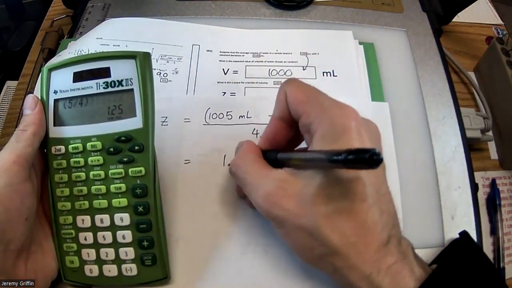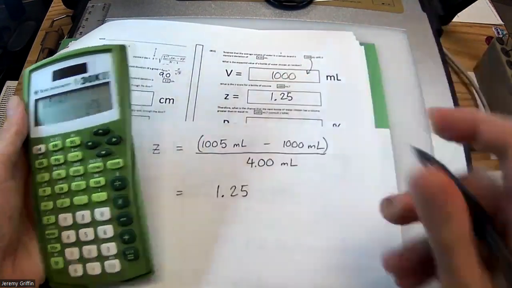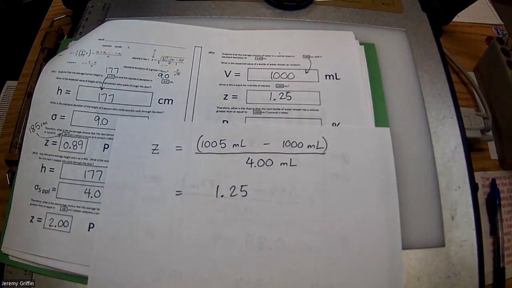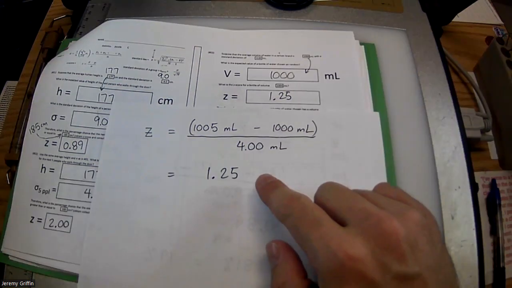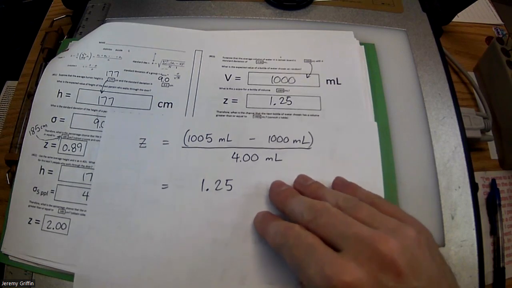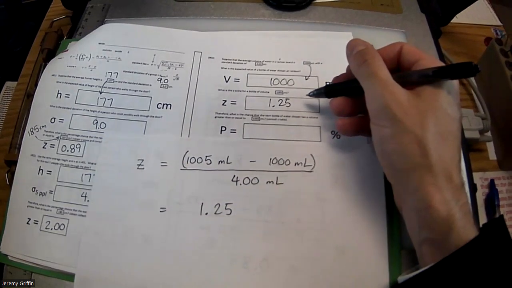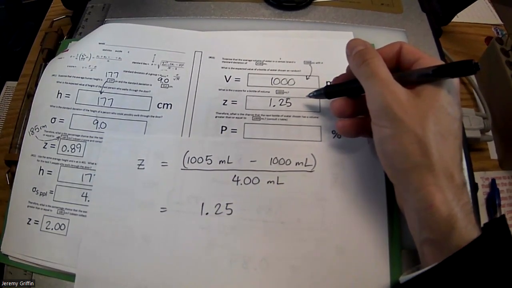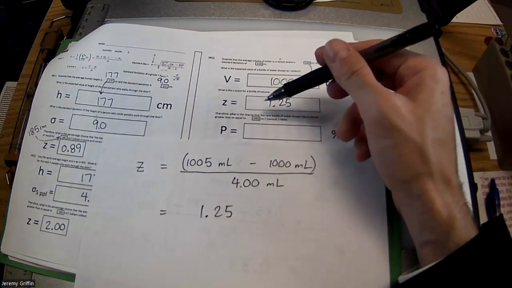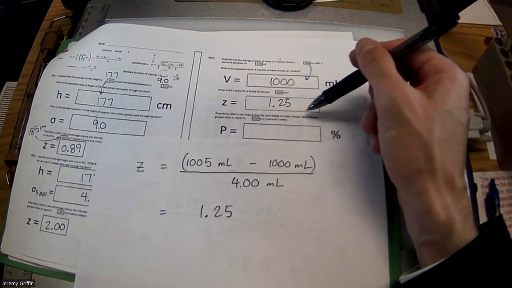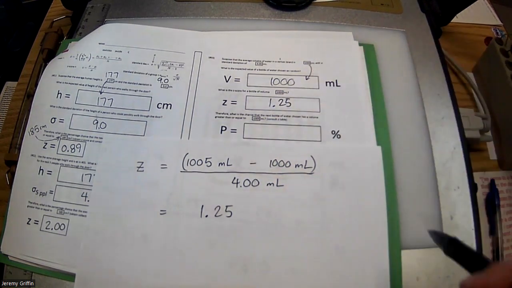Like 1.25. 1.25. Again, I tried to make the numbers come out somewhere between like -3 and 3 about. Did you guys get something between -3 and 3? Probably between 0 and 3, I think. Everybody got their z-score? Everybody good? Who's got a question so far? All right. Everybody doing good. Therefore, what is the chance that the next bottle of water chosen has a volume greater than that? Ooh, it's z-table time.